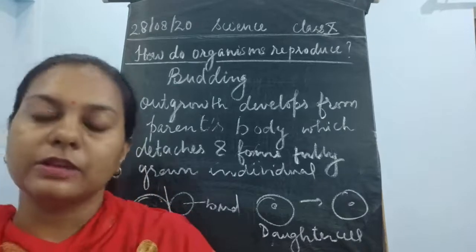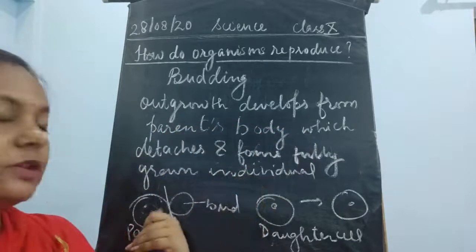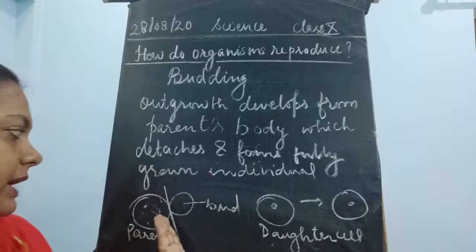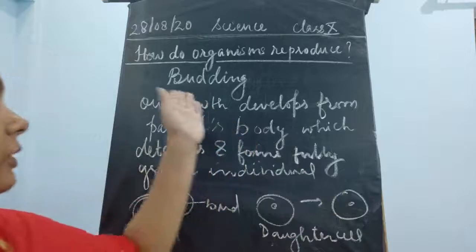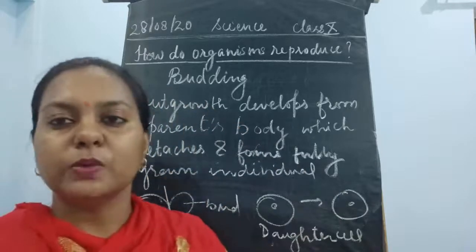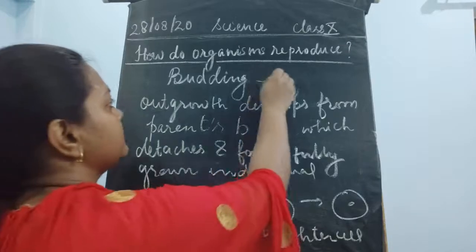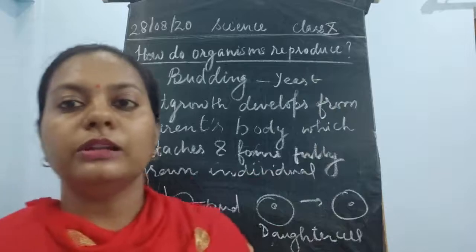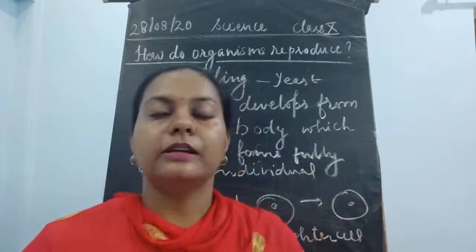So budding is a process by which one outgrowth is developed from the parent's body, and then once it is grown, after some time, it detaches from the parent's body and it grows independently. Okay, so this is how the budding takes place. The examples where budding is taking place, the first example is this yeast cell. Okay, so it takes place in yeast. As you all know that this yeast is very much important in the baking industry, in the bakeries.